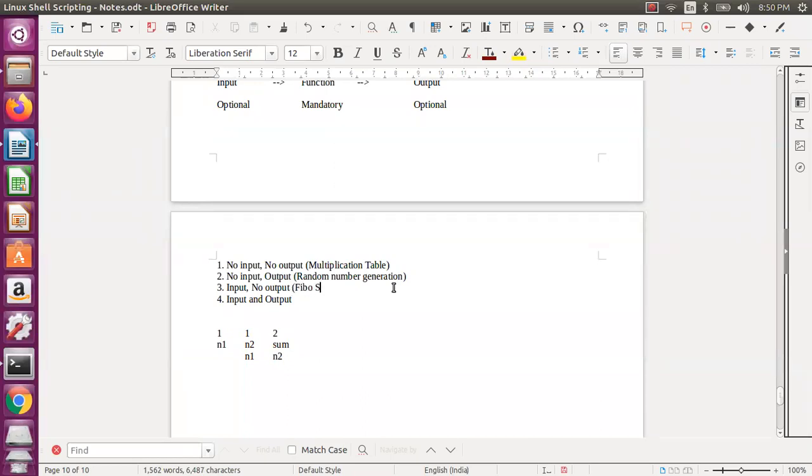So this is the third way of doing the Fibo series. The third way, the example is Fibo series: input you are passing, and you are not expecting any output. Now I will show you input and output. For this input and output, let us take the sum of numbers, the sum of two numbers. We will generalize it next, but as of now, we'll take the sum of two numbers.